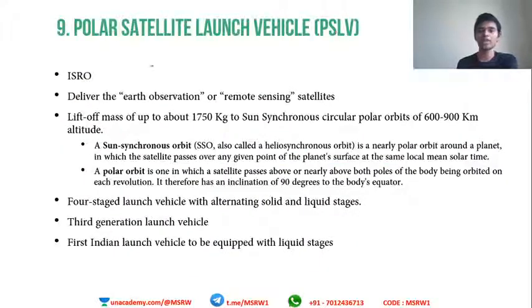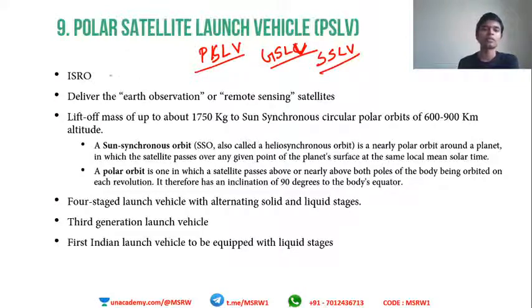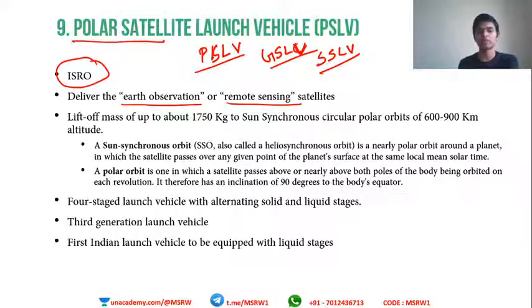Polar Satellite Launch Vehicle. So we have looked into some of the celestial bodies, looked into certain missions. Now let's see about the three important space vehicles of ISRO. ISRO has three vehicles: PSLV, Polar Satellite Launch Vehicle, Geosynchronous Satellite Launch Vehicle, and the Small Satellite Launch Vehicle. So these are the three satellite launch vehicles possessed by ISRO, and we will be looking into each of them in detail. So, Polar Satellite Launch Vehicle of ISRO delivers Earth observation and remote sensing satellites.